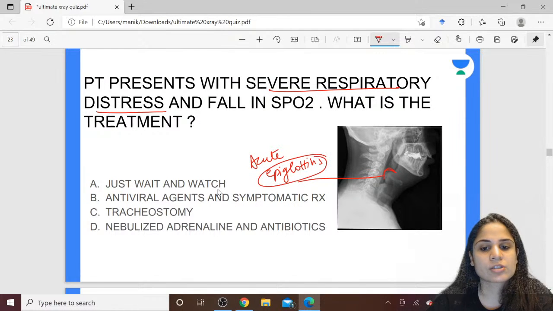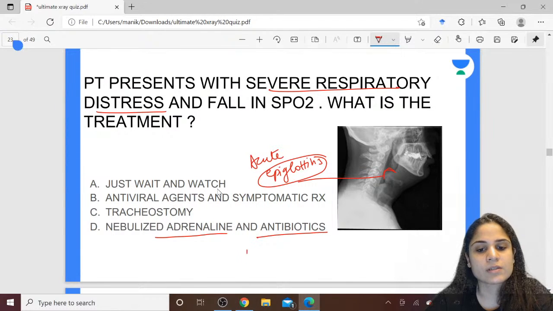To reduce the inflammation of the epiglottis, you will give nebulized adrenaline. And for treatment of the cause, you will give antibiotics. What is the most common cause in this case? Most common cause in this case will be H. influenzae. Okay, please remember this, guys. In a patient of acute epiglottitis, he will come with severe respiratory distress and tripod sign.